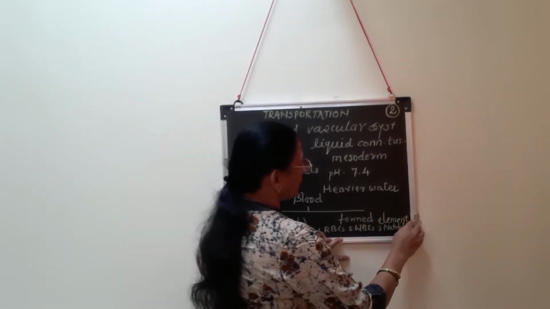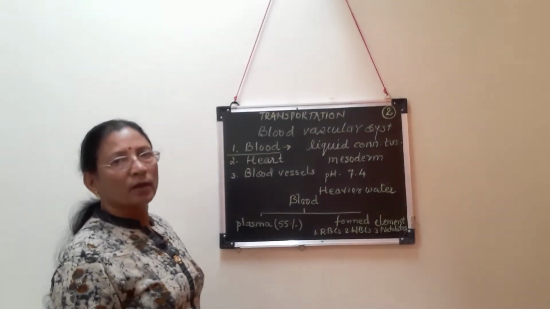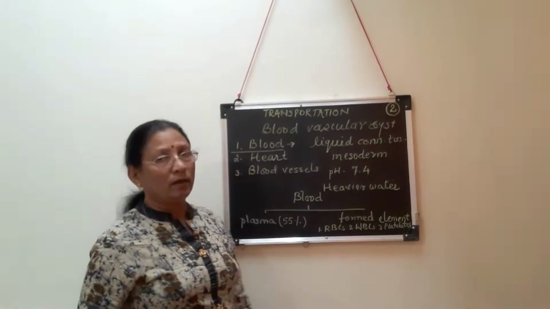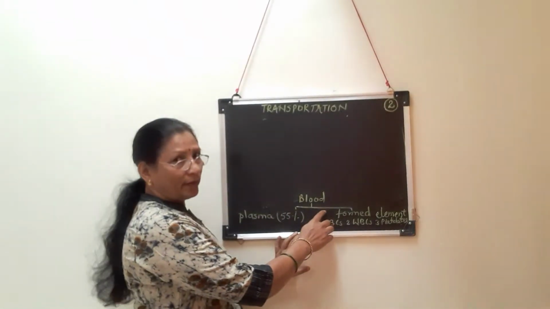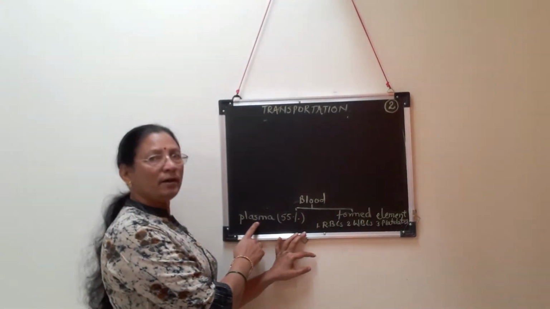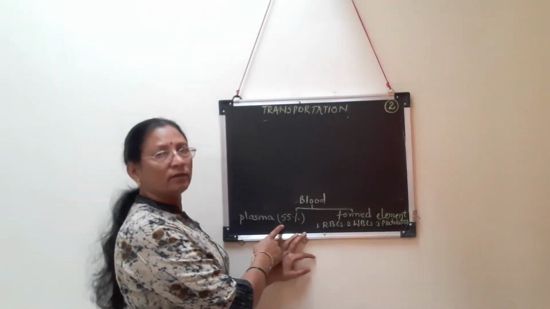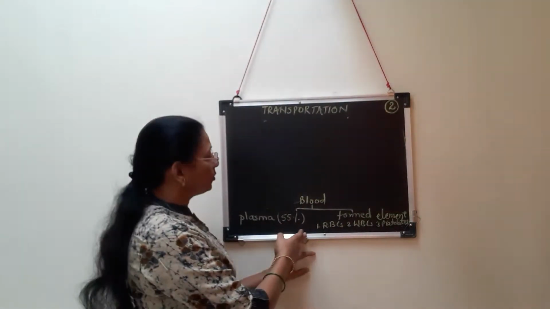Different terminology is used for different types of blood cells. We are studying the composition of blood. As said earlier, blood consists of two parts. Plasma, the liquid part of the blood, forms 55% of the total amount of blood.